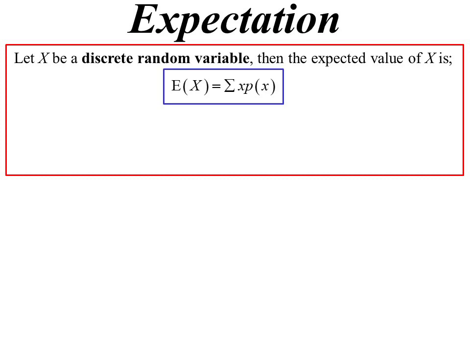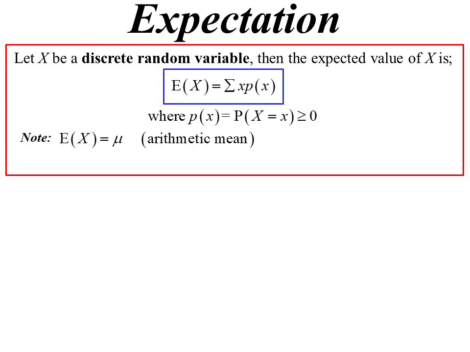So there's the formula. The sum of x times p(x). What are these things? Well, p(x) is that expression, the probability basically. Probability that X is equal to little x, the outcome. Things to note. It actually is the same as average, and there's that link between probability and statistics. So the expected value is the average, and I guess that kind of makes sense.